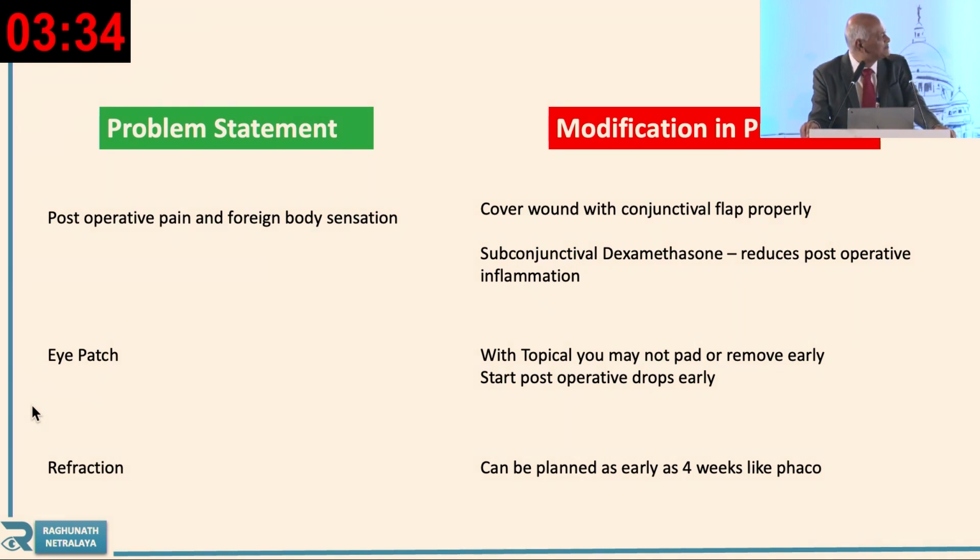Post-operatively, foreign body sensation is there, and as a modification you can cover the wound with the conjunctiva. So always remember, if you cover the wound with the conjunctiva, the patient will not have the pain. This is very important. At the end, you remove your speculum and then reposition the conjunctiva. Once you reposition the conjunctiva, the patient will not have any pain, or you can give subconjunctival DEXA.